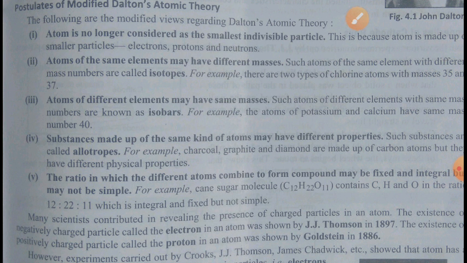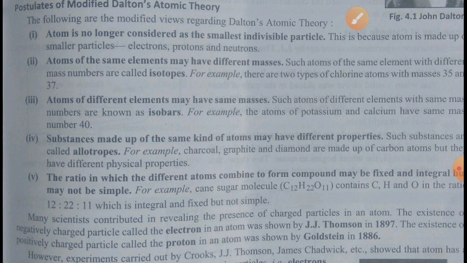Just like this, what they have said: the relative number and the kind of atoms are constant in a given compound. Now one more thing he says: if any substance is made up of the same kind of atom, then their property will be the same. What Dalton says is that if any compound is made up of the same kind of atom, then their property will be the same.